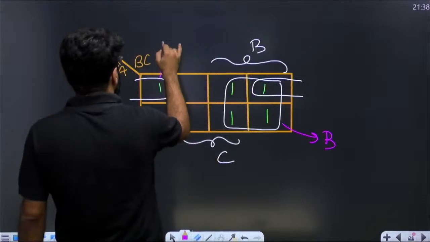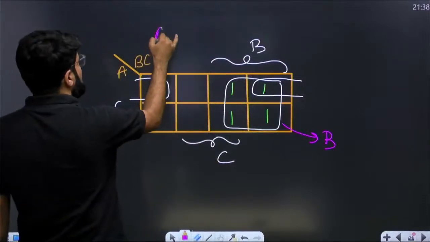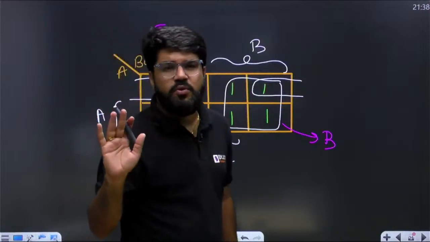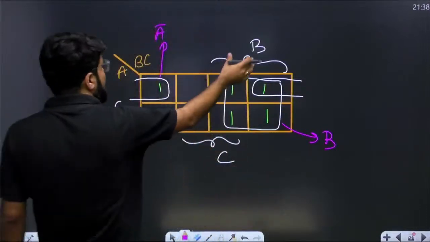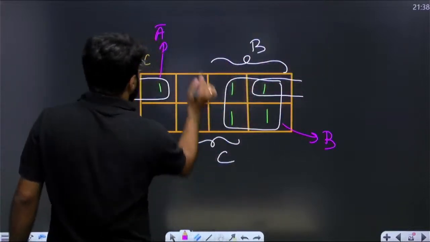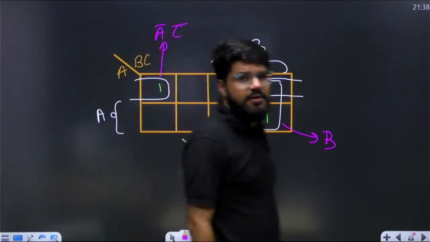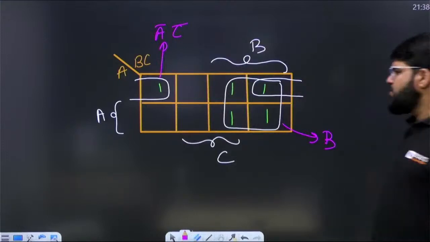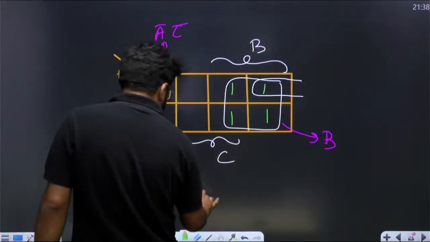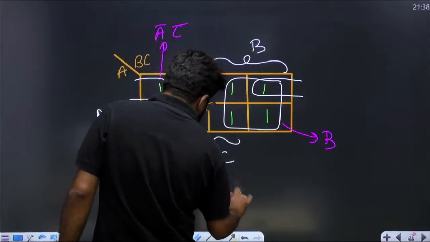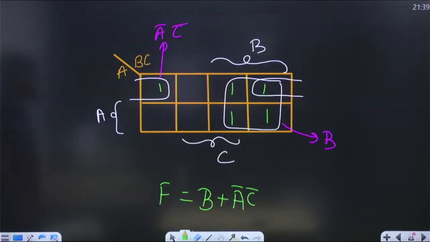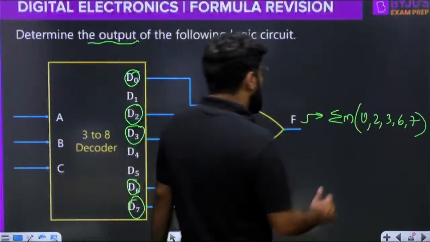What is the name for this pair? Look, this is above A, that is outside A. For B, it is 50% in, 50% out, but there is no 50-50 rule, either in or out, so B will not appear. For C, this portion is totally outside C, so it is C bar. So what is the answer? What is the Boolean function F? It contains a term B, and another term A bar C bar. So F equals B plus A bar C bar. Correct? Yes, Nishu. Okay, so this is the canonical expression.